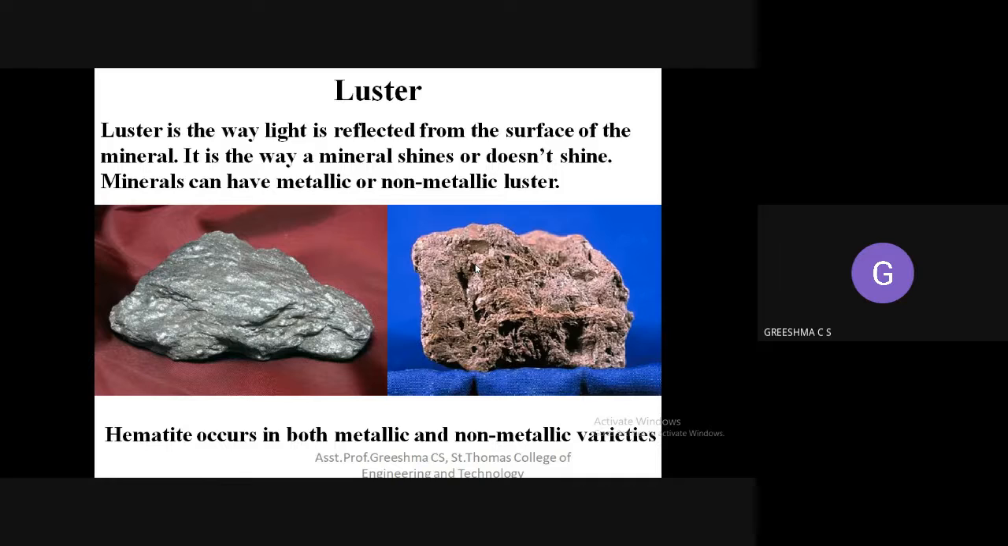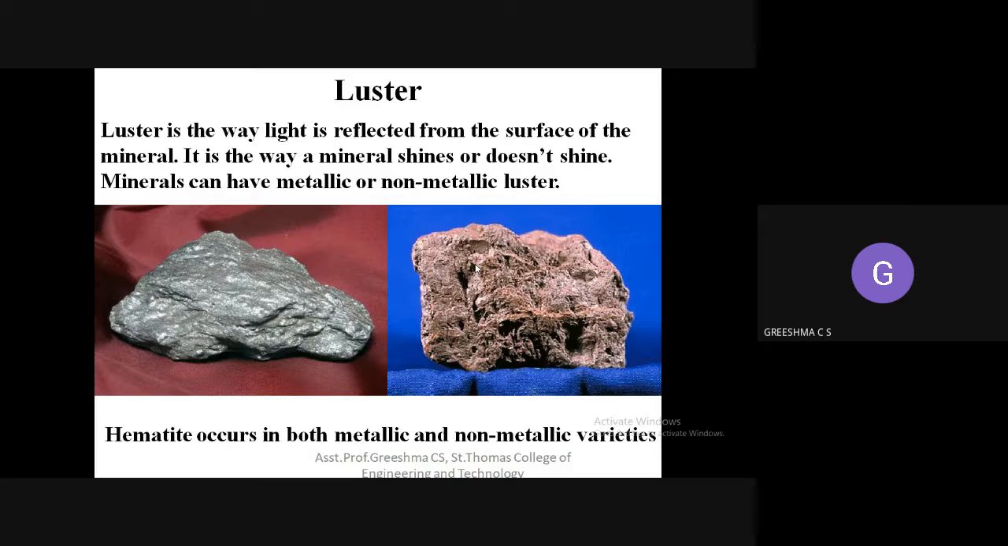Second one is luster of a mineral. What do you mean by luster of a mineral? Okay, what do you mean by luster? You might have seen a prism. What is the specialty of this prism? Or else you can see diamonds. You might have seen diamonds. What do you mean by diamond?